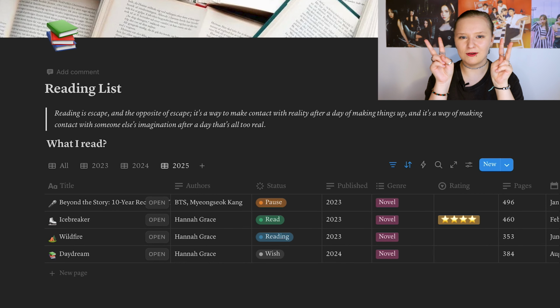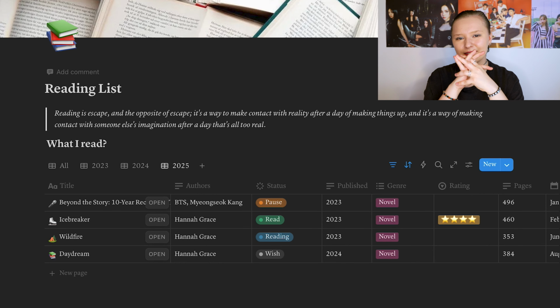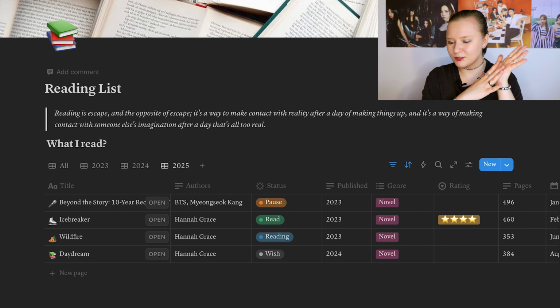So it was really nice, and I found out that she has 2 more books about one of my favorite characters from this book series. So I started reading Wildfire and gonna read Daydream.